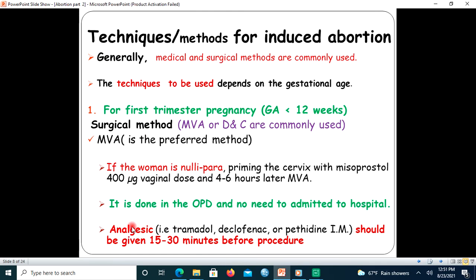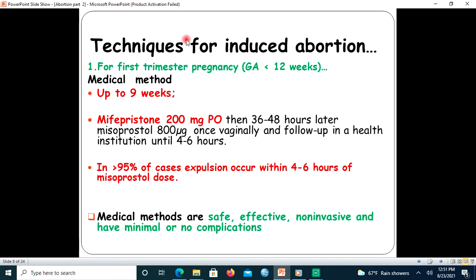In this procedure, since it is somewhat painful, analgesic drugs such as tramadol, diclofenac, or pethidine intramuscularly should be given 15 to 30 minutes before starting the procedure. If the pregnancy is within the first trimester, what we have seen before is the surgical method, but the medical method is also applicable if the pregnancy is less than 9 weeks.